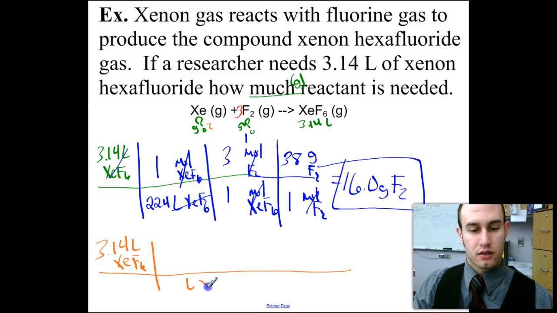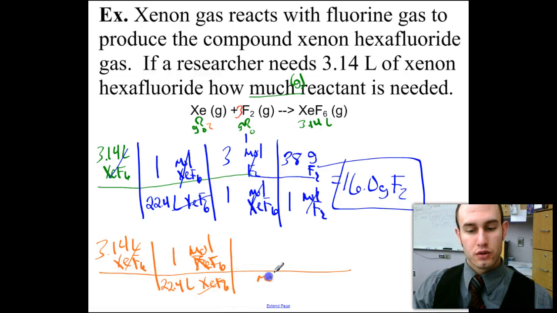Cancel my liters of XeF6 to moles of XeF6. It's a 1 to 22.4 ratio. Liters cancel. I'm now in moles. Moles of XeF6 to moles of Xe. This is a 1 to 1 mole ratio.